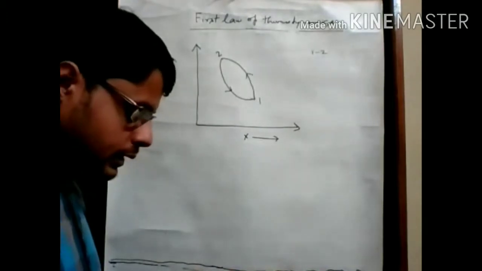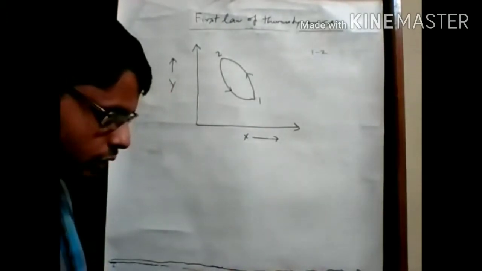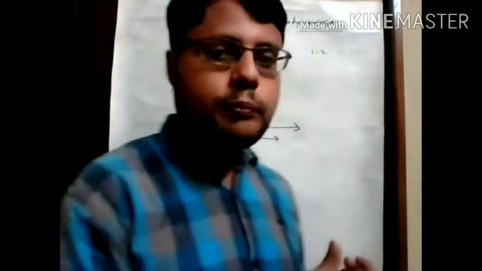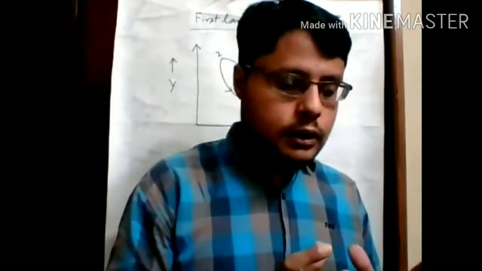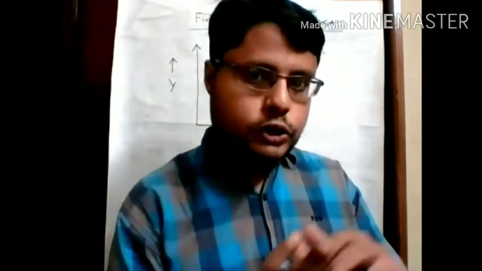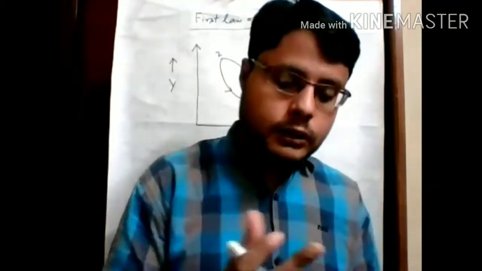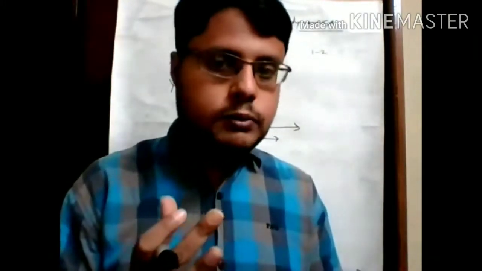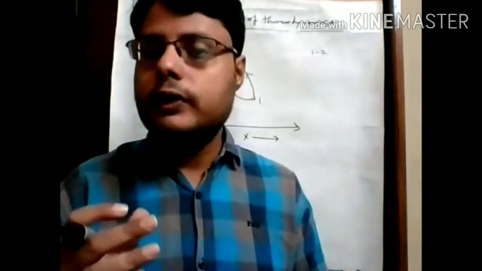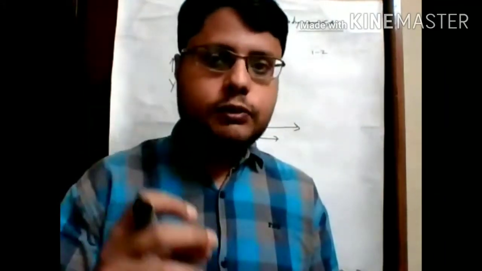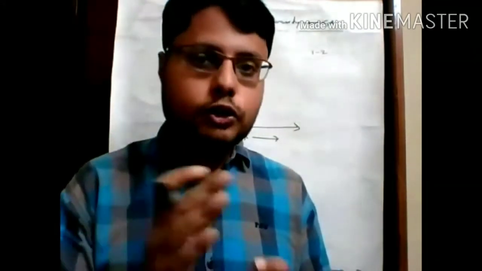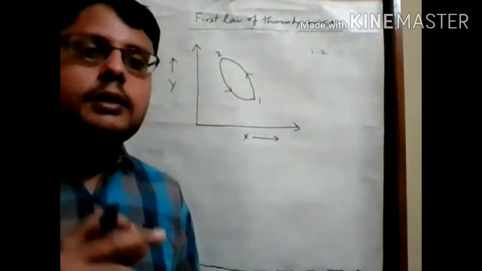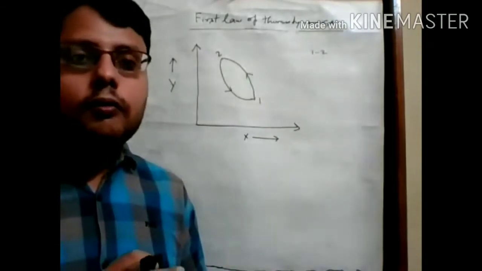If we talk about this particular process 1 to 2, in the last chapter we already discussed that when we move from state 1 to state 2, two types of phenomena can happen. Some amount of heat may transfer from system to surrounding or surrounding to system, and in the same manner there is a possibility of work transfer.